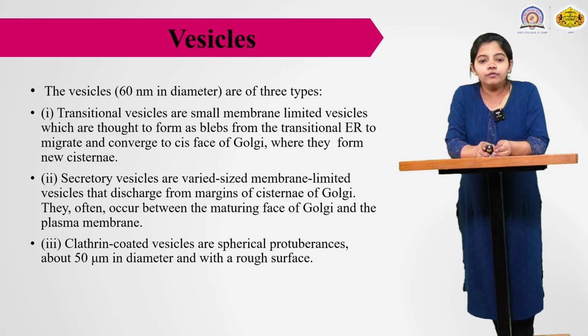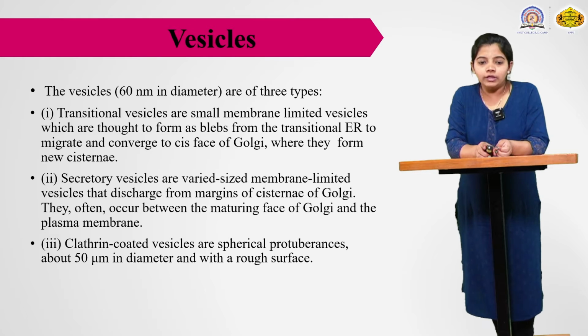The second type of vesicles is the secretory vesicles. These are also membrane-limited vesicles of variable size, discharged from the margins of the cisternae of the Golgi. They often occur between the maturing face of the Golgi and the plasma membrane. They come from the cis face of the Golgi toward the plasma membrane.